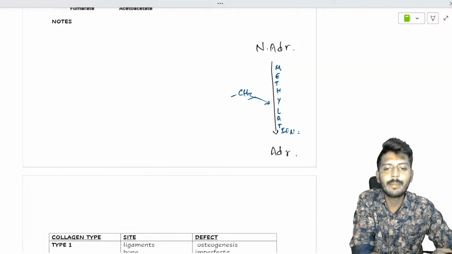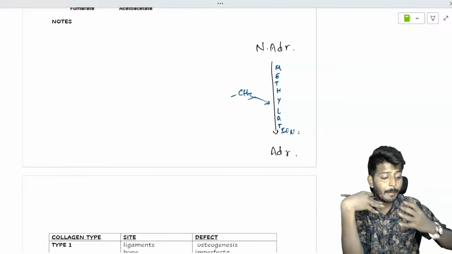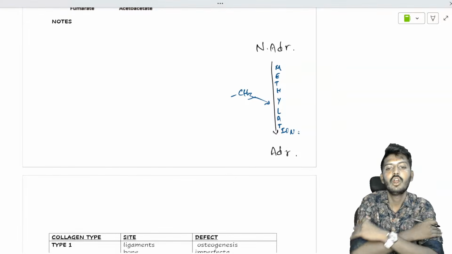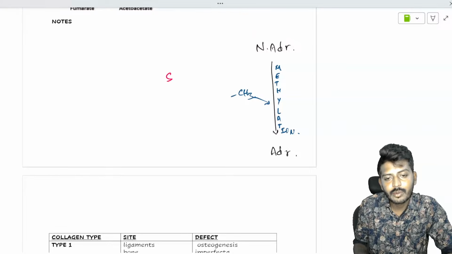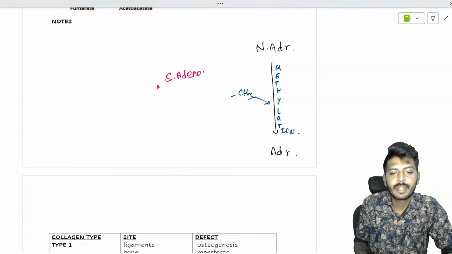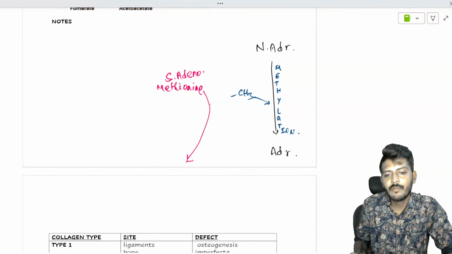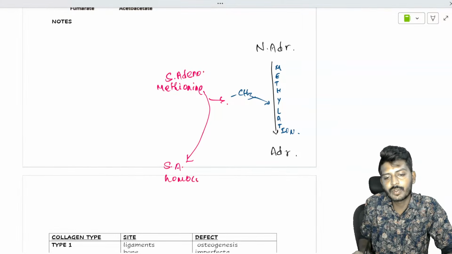Okay, so for the methylation we require a methyl. The methyl group will not just come like that. There should be somebody who donates the methyl. So who is that somebody which donates the methyl group? That is only done by S-adenosyl methionine. This S-adenosyl methionine will donate the methyl group and it will become S-adenosyl homocysteine.